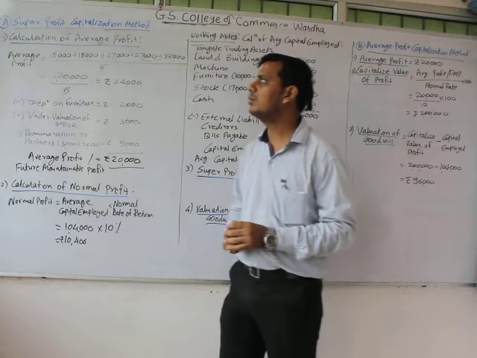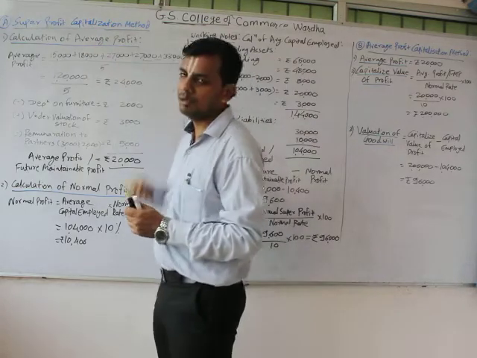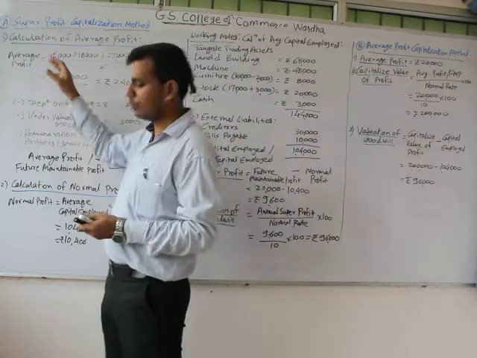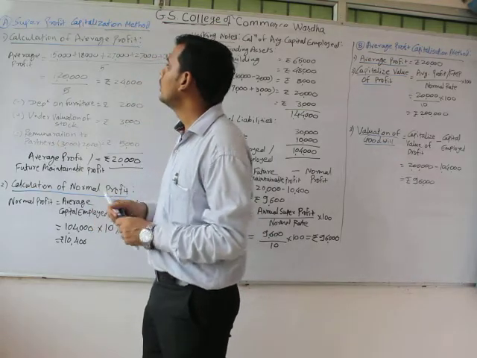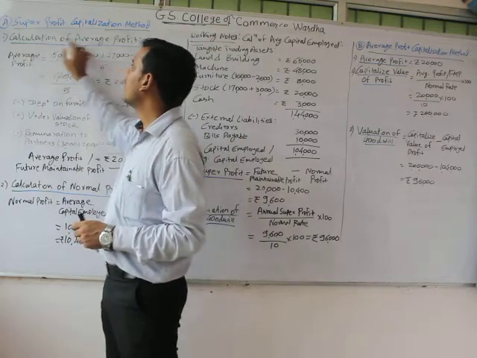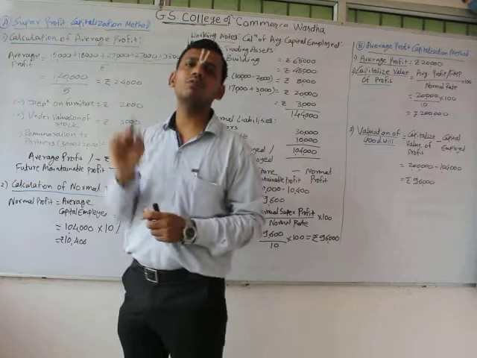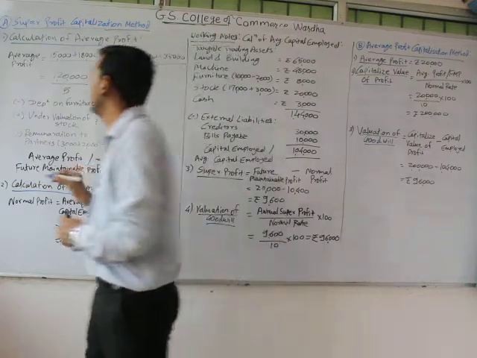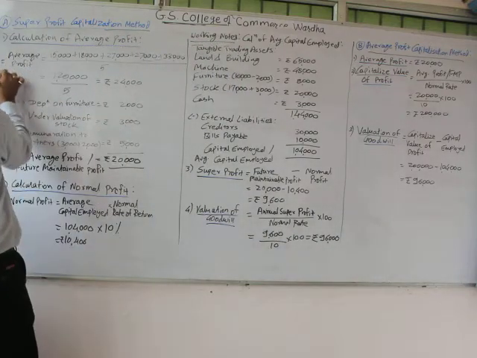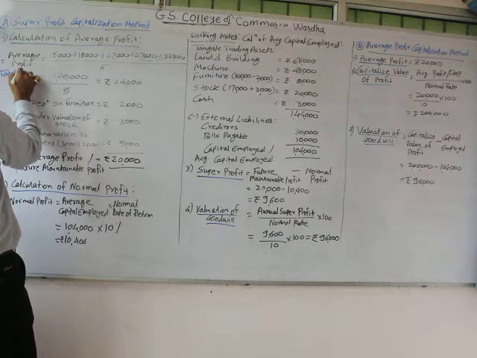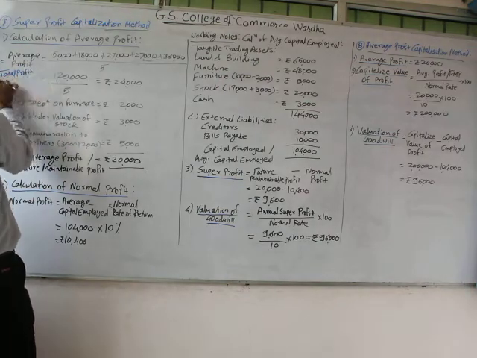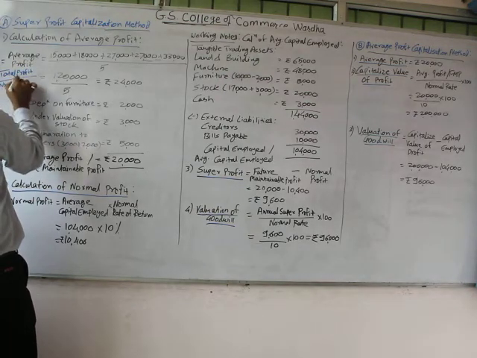So we will start with the super profit capitalization method. First of all, for that purpose we have to calculate average profit. The formula for average profit, as we have said, is equal to total profit divided by number of years.